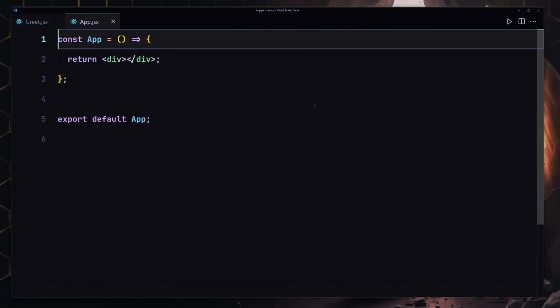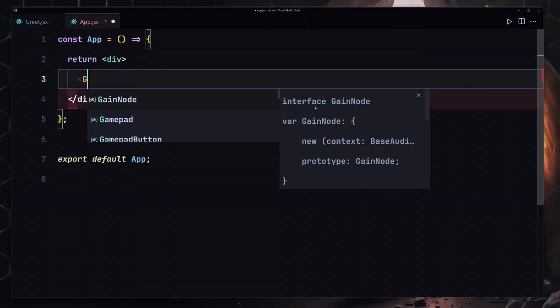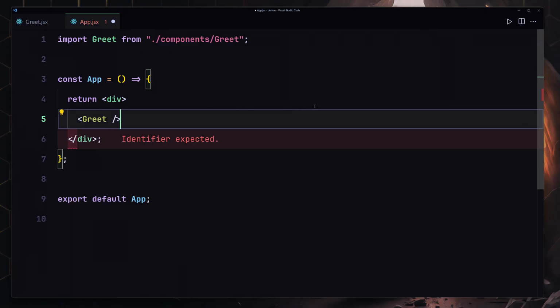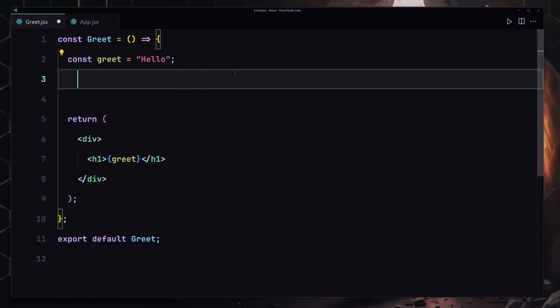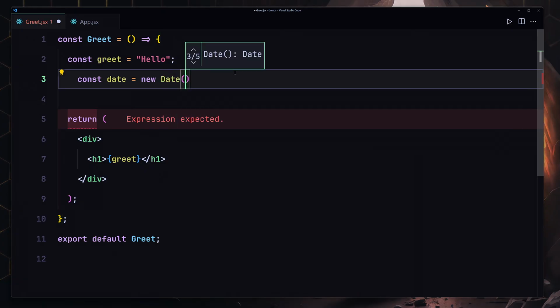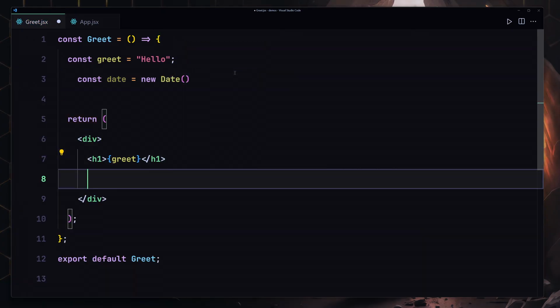Let me go ahead and go to my app and register my greet right here, and now I'm going to save my file. And here you can see we're now getting our hello right here, which is looking amazing. We also have to render the date, so I'll just use date, and now let's just use our new date, and now I'll render it right here.